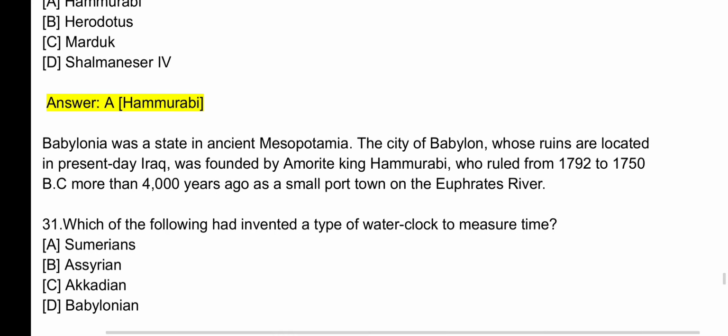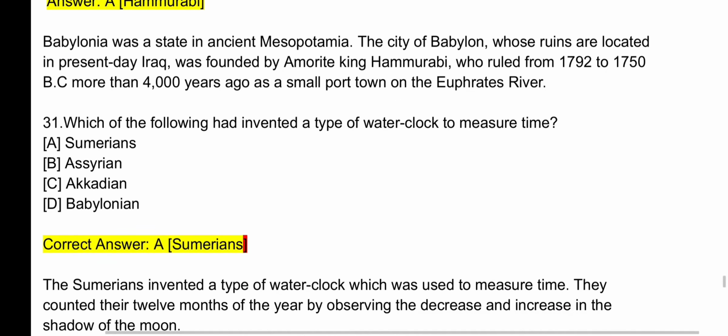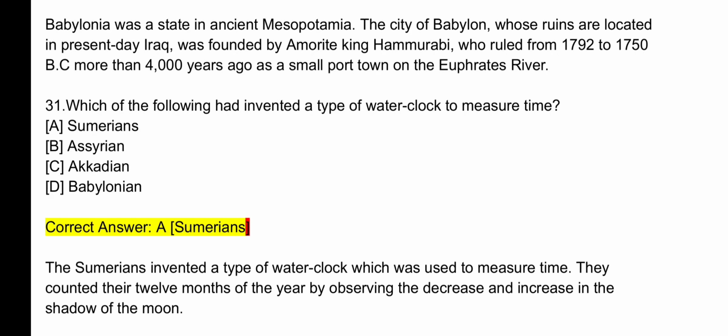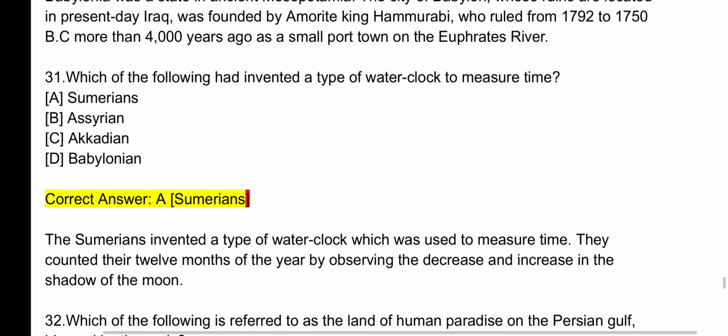Question number 31. Which of the following had invented a type of water clock to measure time? The correct answer is A. Sumerians. The Sumerians invented a type of water clock which was used to measure time. They counted their 12 months of the year by observing the decrease and increase in the shadow of the moon.